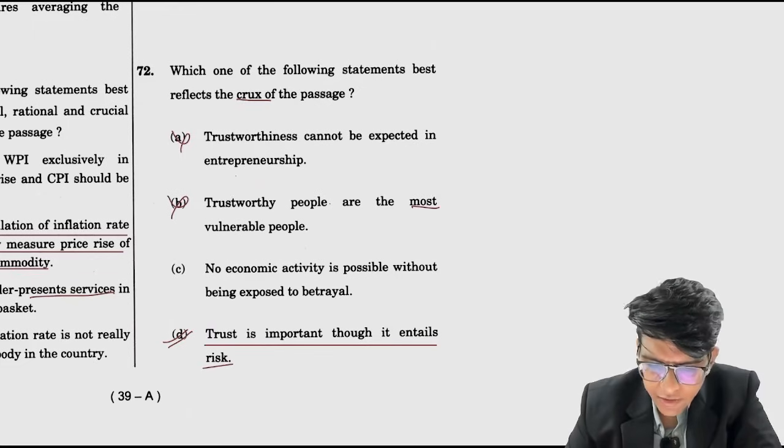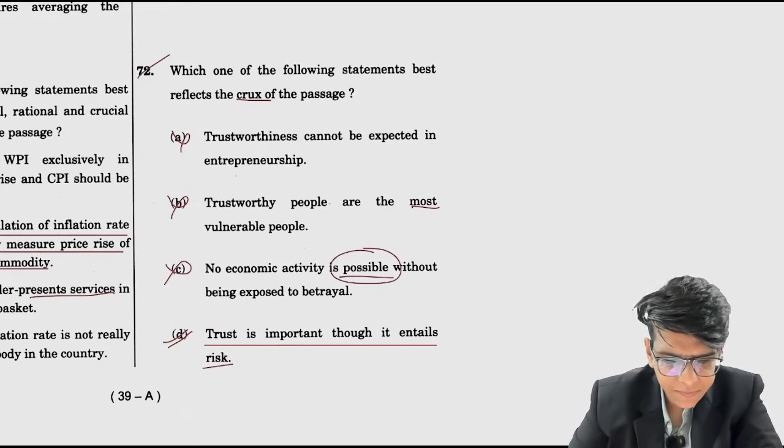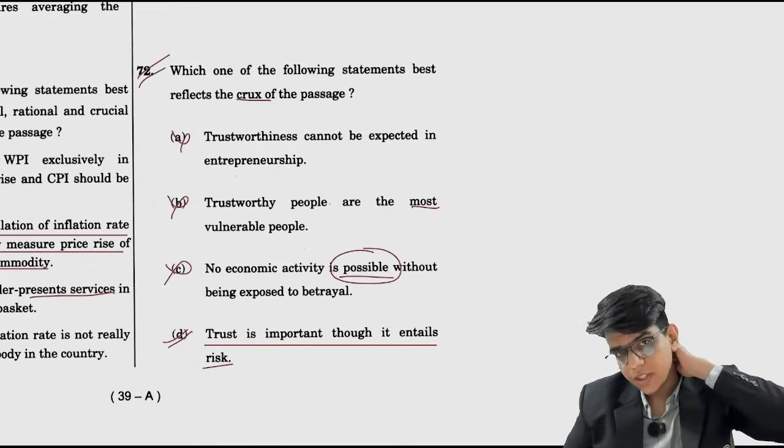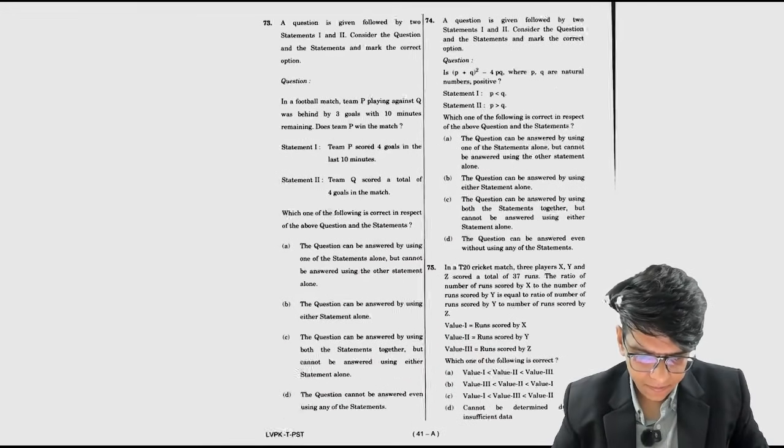No economic activity is possible without. No economic word is possible. Extreme हटा दो. Option D. 72 का correct option is option D. Okay, चलो next.